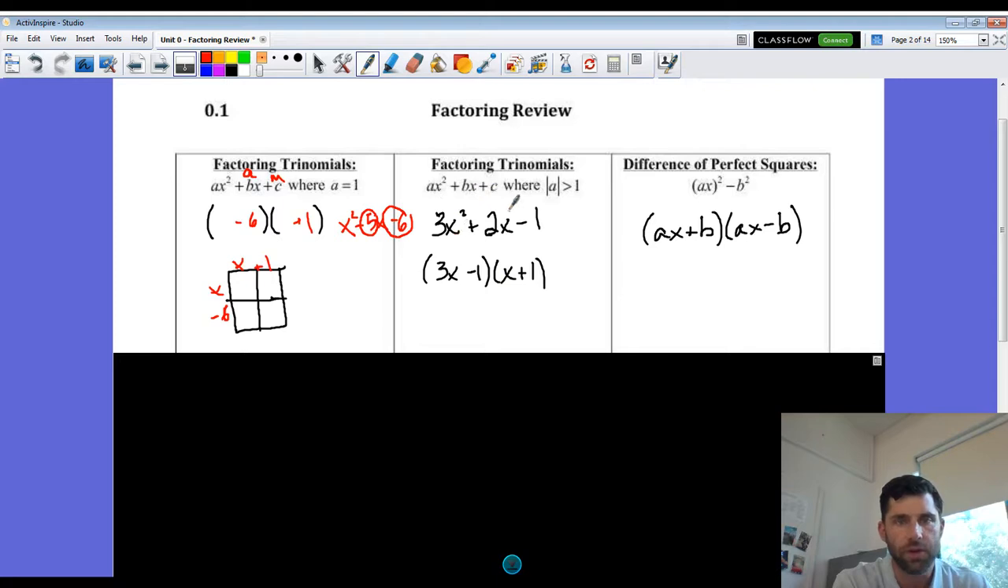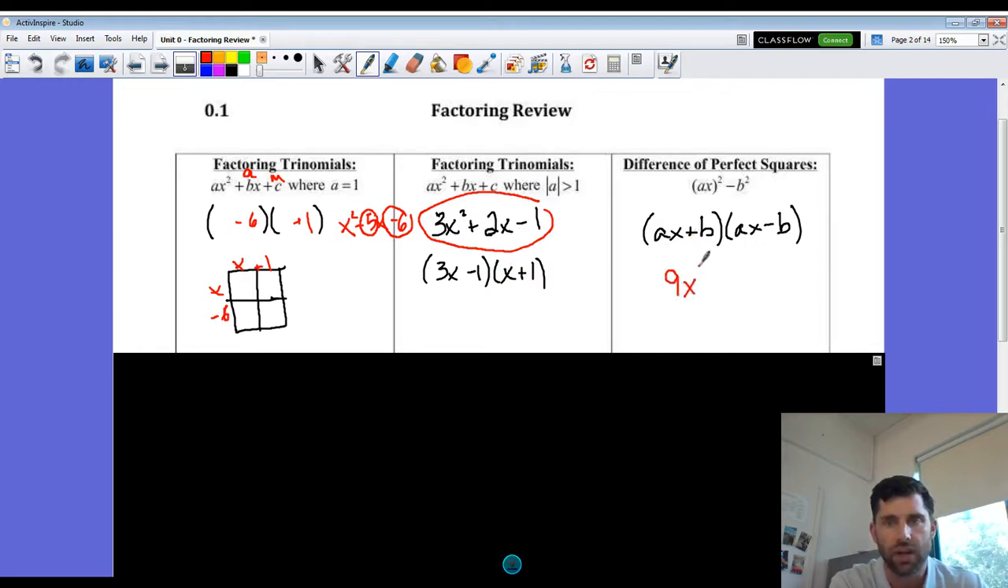We also have the situation where the a value is not equal to 1, and we have to do a little more guessing and checking there. That 3 out front is going to skew things, as you obviously remember. But in this case, I had that factored for you. That's going to multiply us to the -1, add us to the +2, and that's how we'll factor this expression.